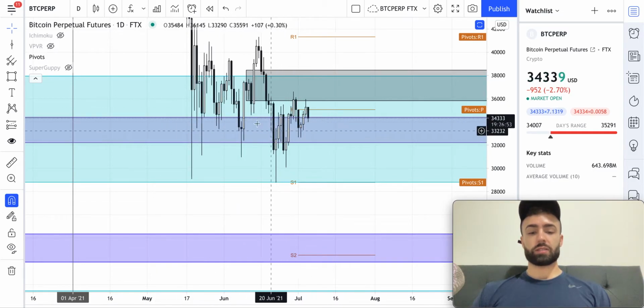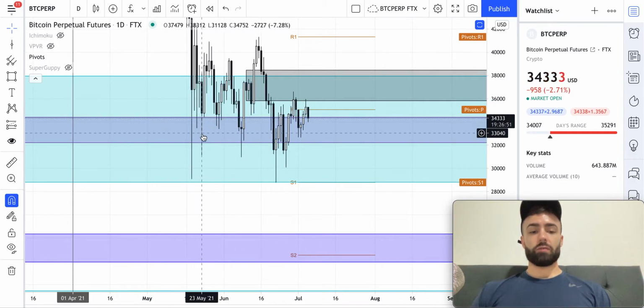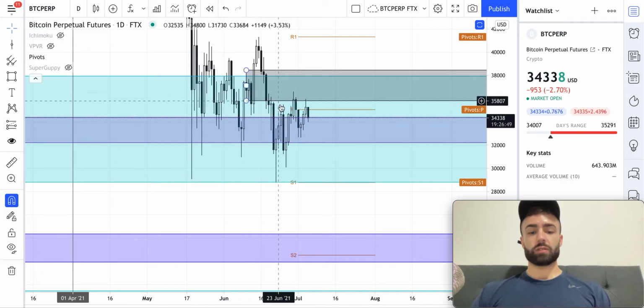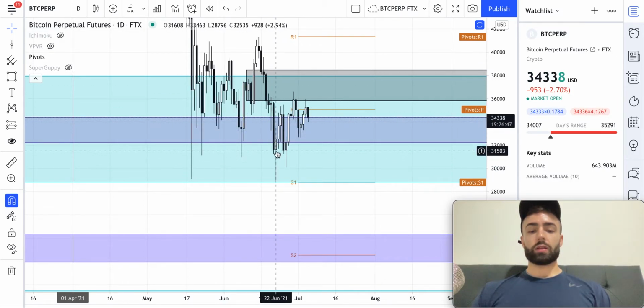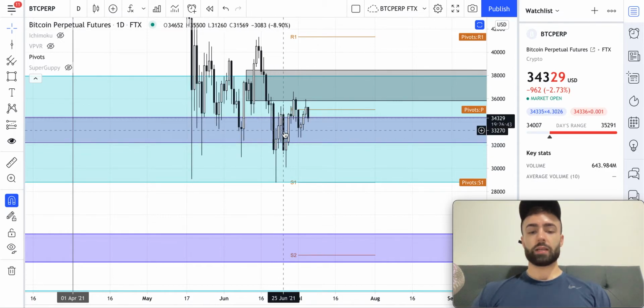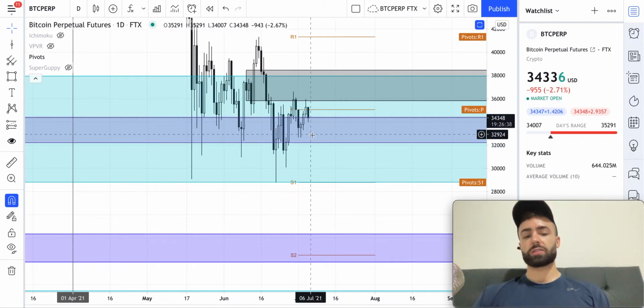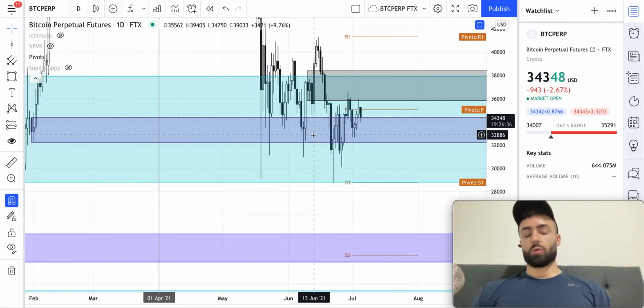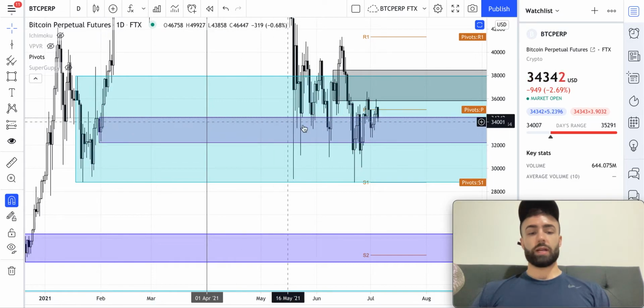You can see, this is the clearest that this can be. Every single test, we bounce, we bounce, we bounce, we bounce, we bounce. We go below it, and every time we go below it, we only wick below it, but then we close back inside. Close below it here, close back inside. So we haven't gotten 2 candle closes below this zone in a very long time, or ever. Since the zone was created, it has not done anything.